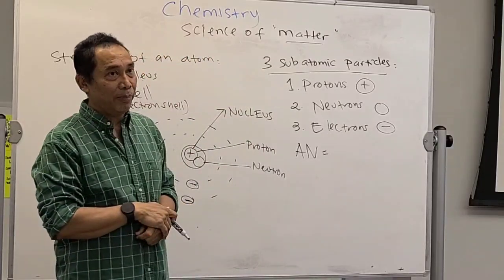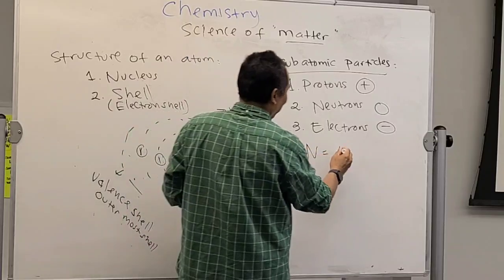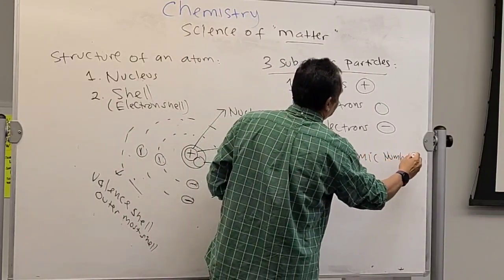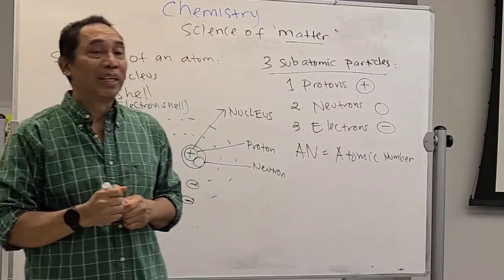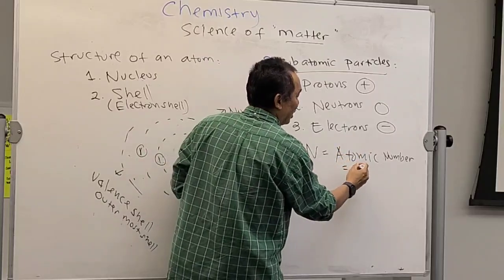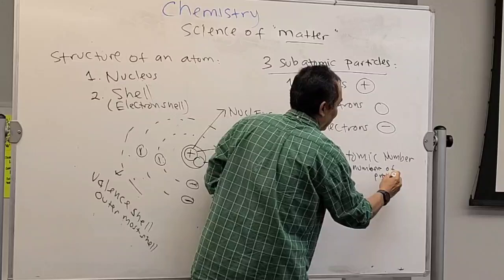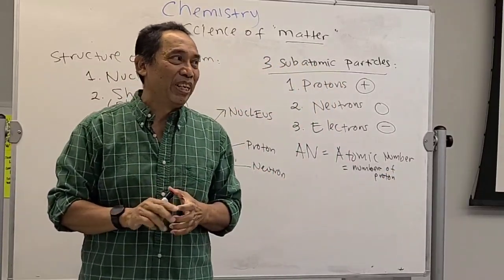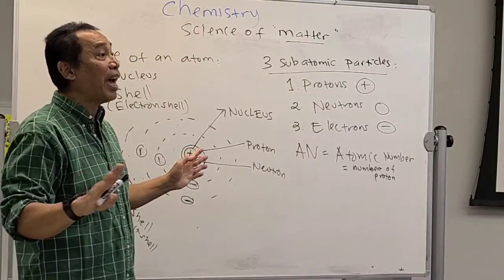Okay, now every atom will have what we call the AN. Anybody know what AN stands for? Atomic number. What does the atomic number refer to? The number of protons. Atomic number is equal to the number of protons, and this is very specific for a specific atom. Different atoms have different atomic numbers. That's the reason why it's called the atomic number.